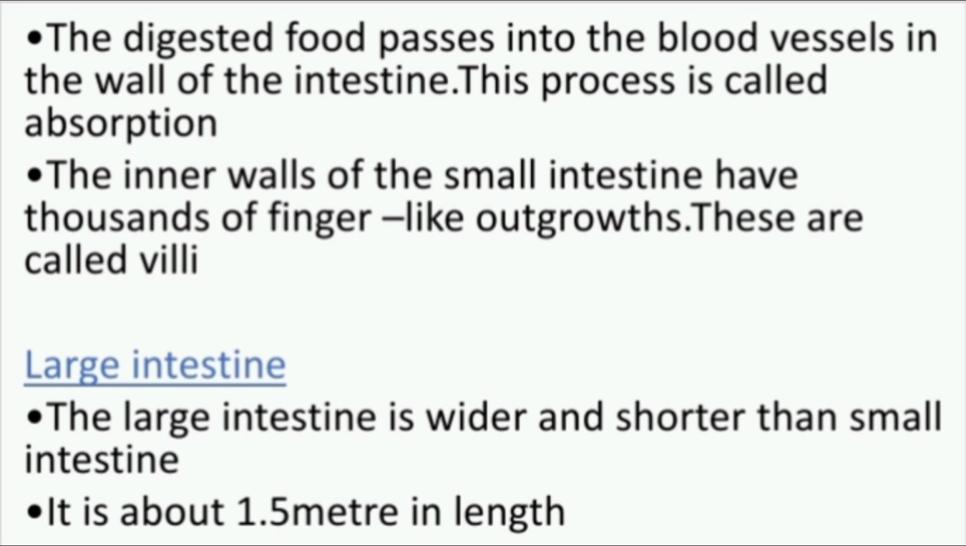These are called villi. Here, the function of villi is to increase the surface area for absorption of the digested food, and each villus has a network of thin and small blood vessels close to its surface. The surface of the villi absorbs the digested food materials, and the absorbed substances are transported via the blood vessels to different organs of the body.